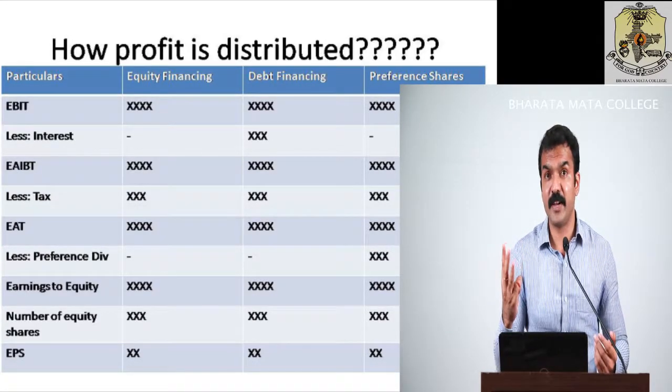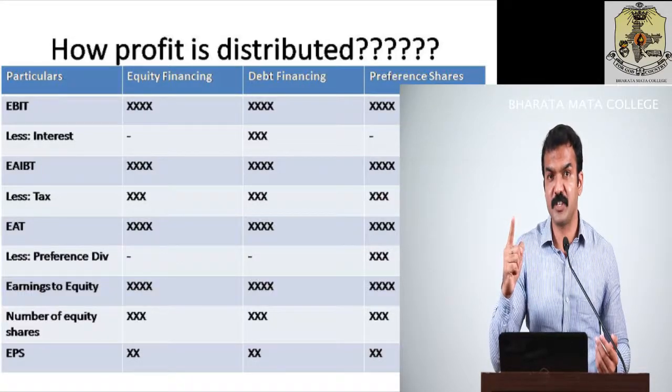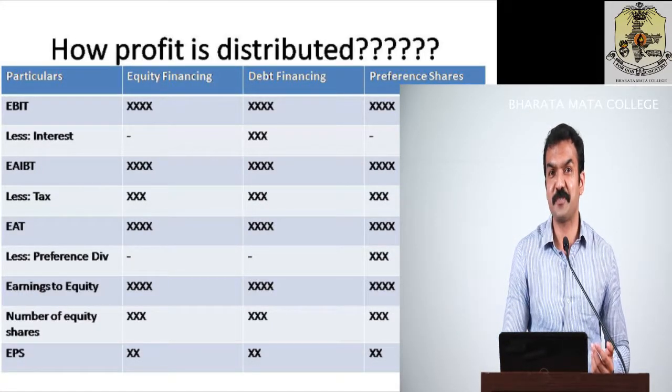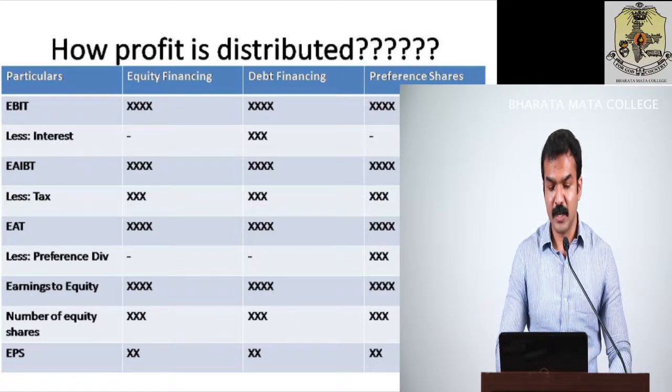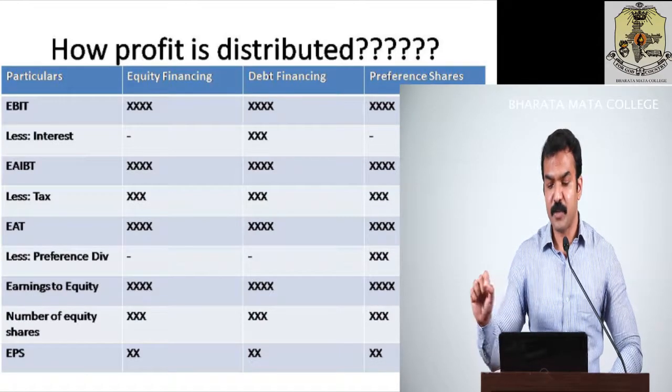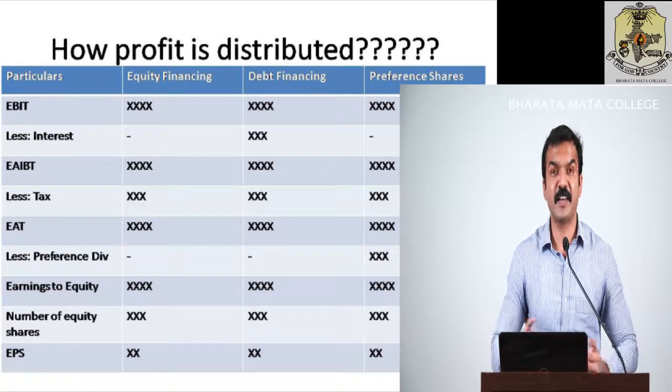And the third one, that is preference shares. If you look at preference shares, they are supposed to receive preference dividend. Hence, that has to be deducted from the third source of equity or stakeholders. And when you deduct it, you will get earnings available to equity.